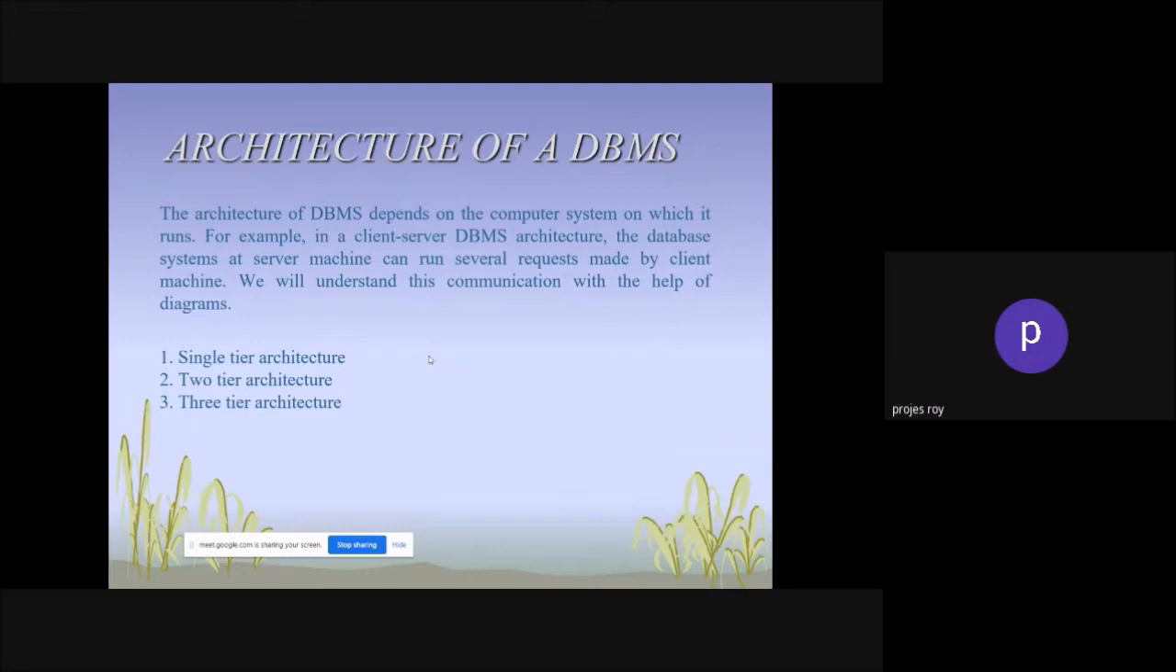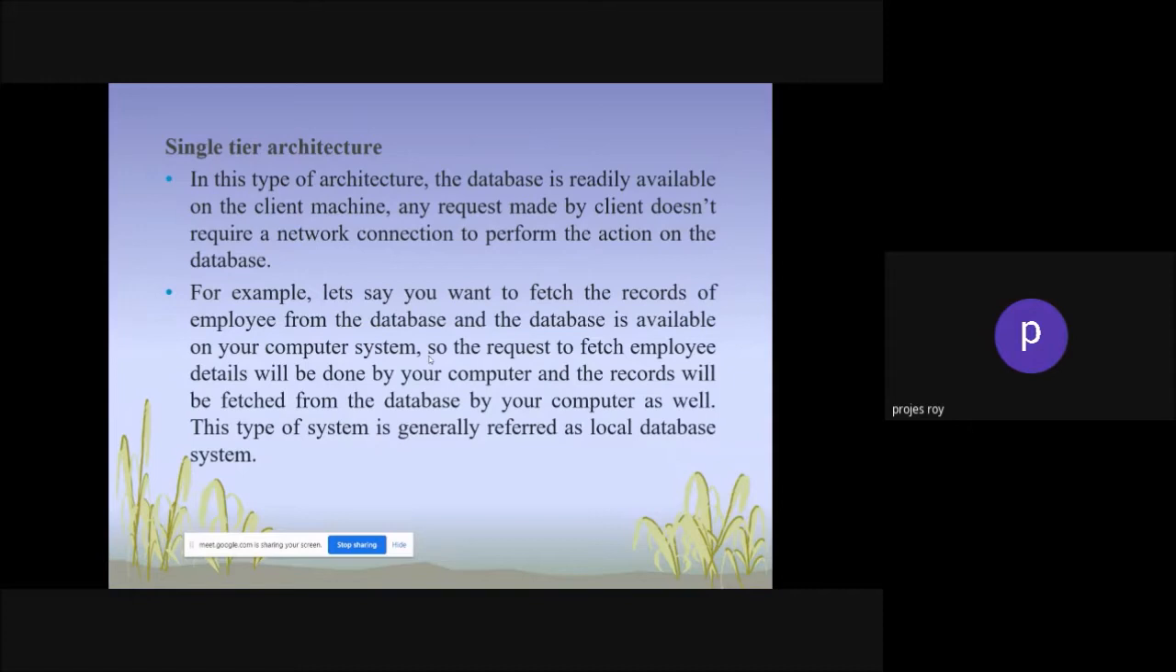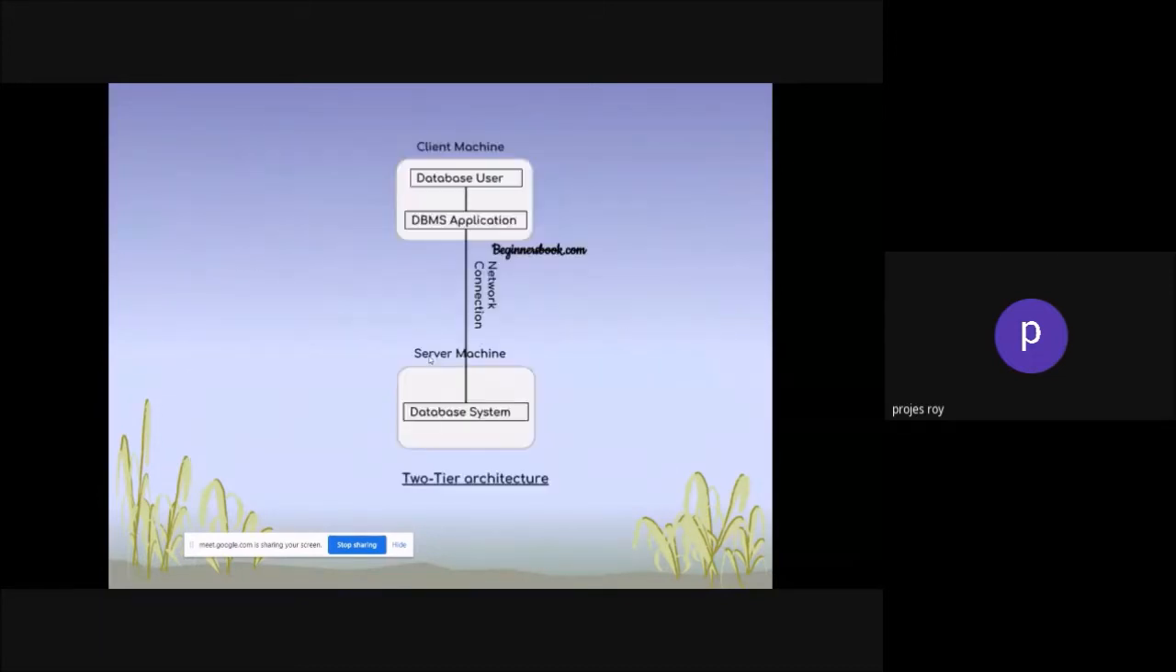Now, the architecture of a database management system. It has three types: single tier, two tier, and three tier architecture. Here you can see single tier. In this type of architecture, the database is readily available on the client machine, and you need not create any kind of users on it.